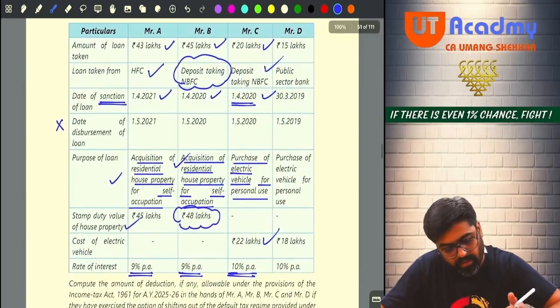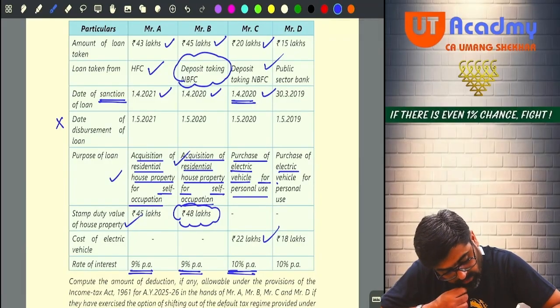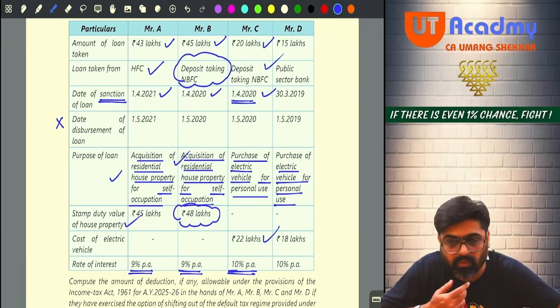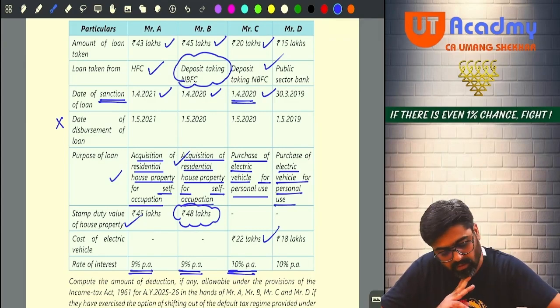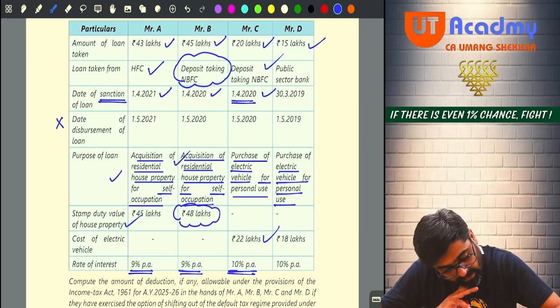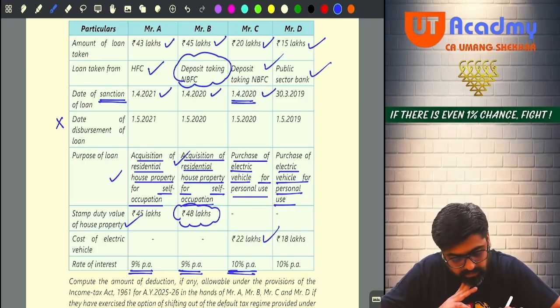Now coming to Mr. D. Mr. D is also taking a loan for the purchase of an electric vehicle for personal use. How much loan is he taking? 15 lakhs. Very good. No problem. Public sector bank. No problem. You can take the loan for an electric vehicle from a public bank also.